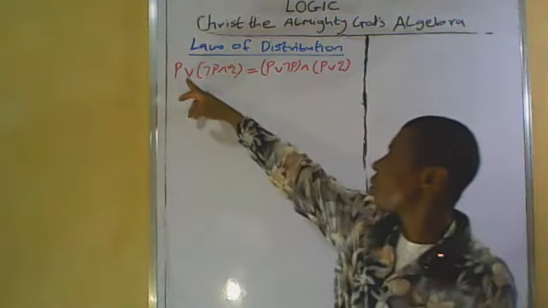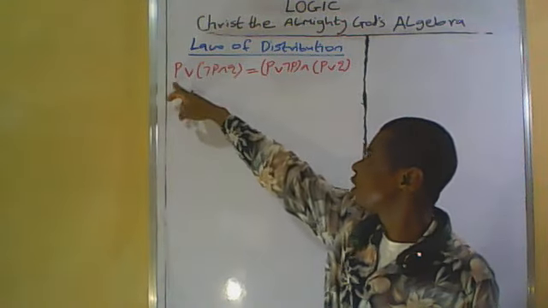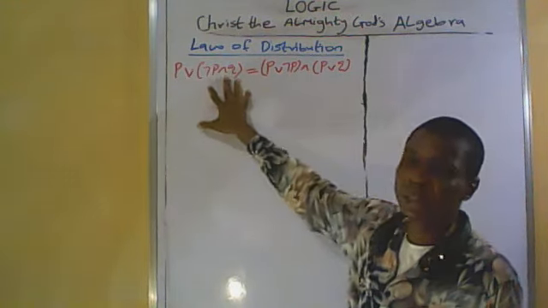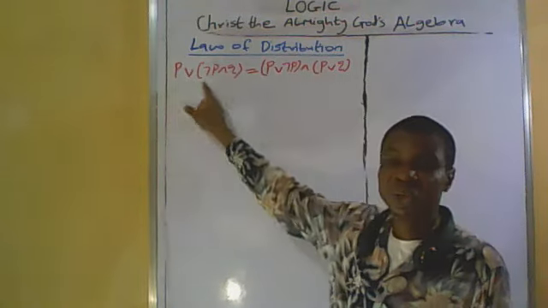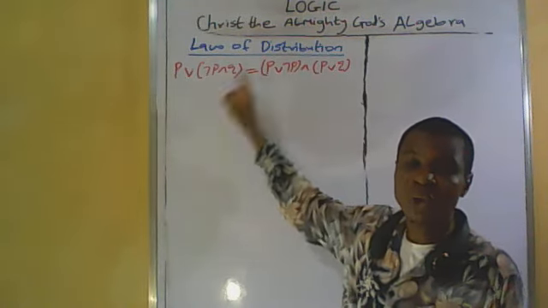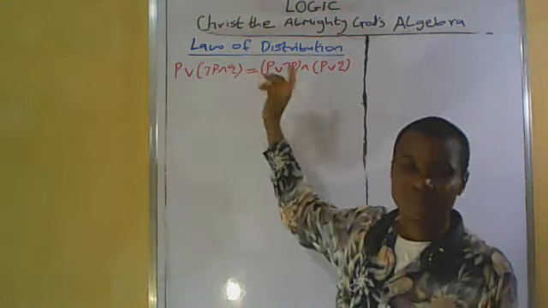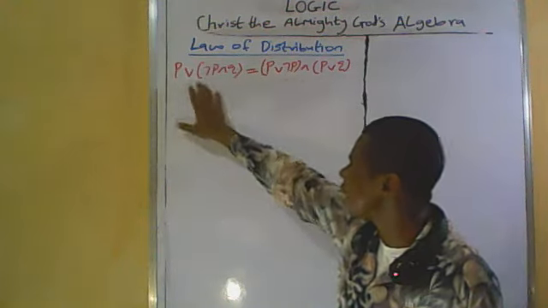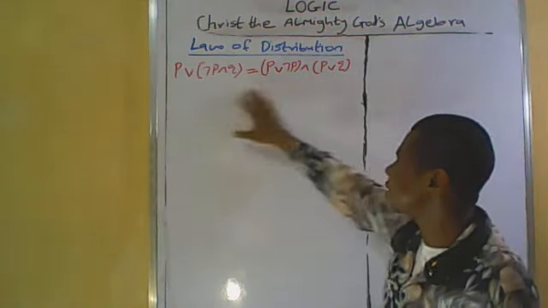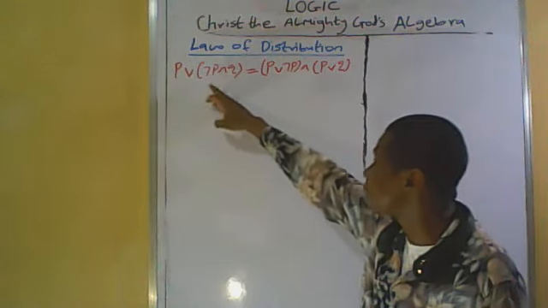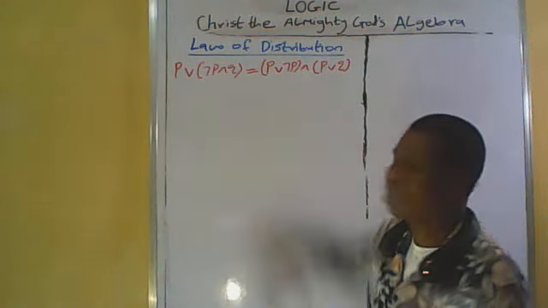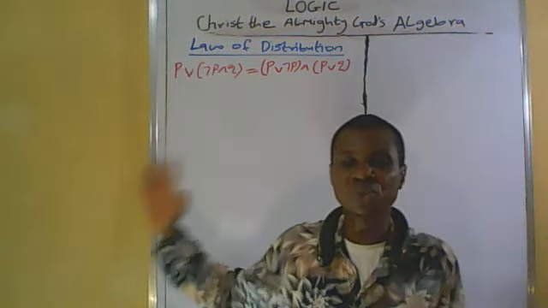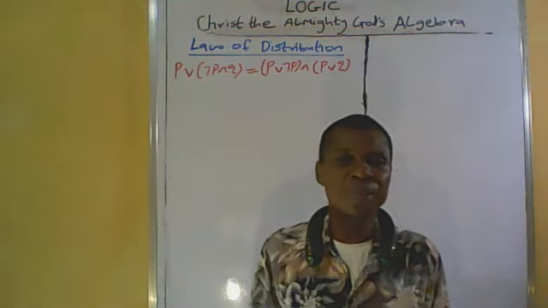Because of this or connective that connects the first disjunct P and the second disjunct (not P and Q), that makes the statement a disjunctive statement. That's why it is called law of distribution by disjunctive statement. You see that this side is equal to this side, in the sense that this P or is distributed over not P and Q. So let us prove that it is law of distribution by disjunctive statement.